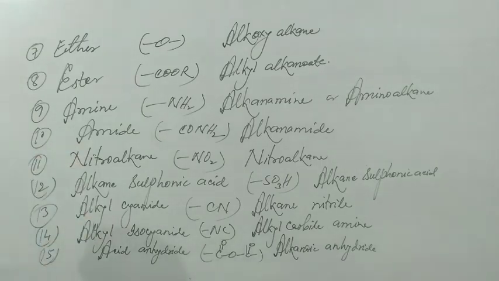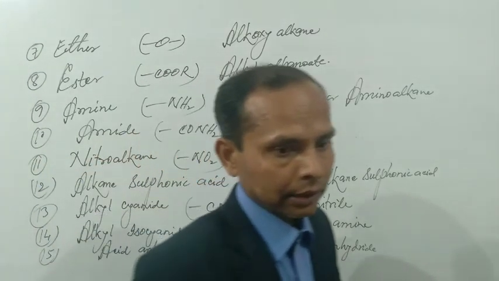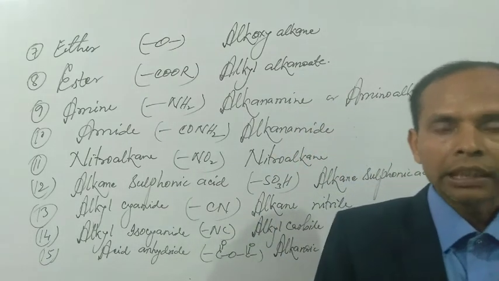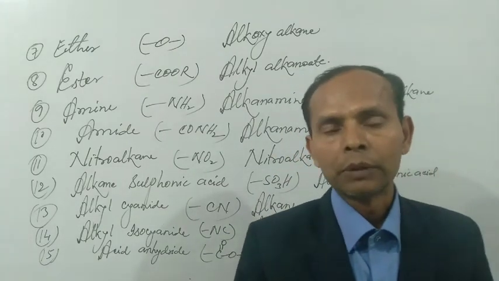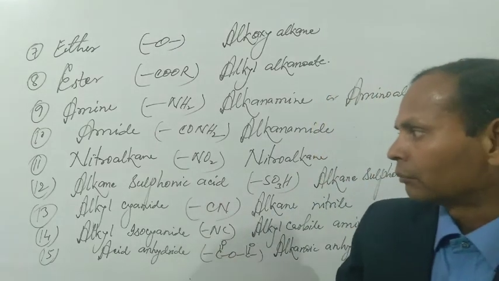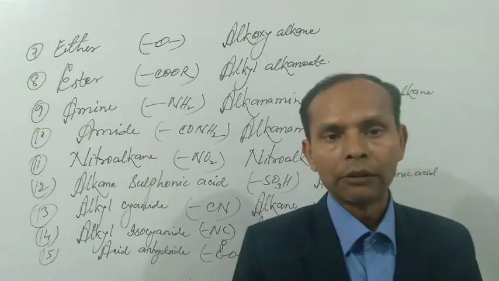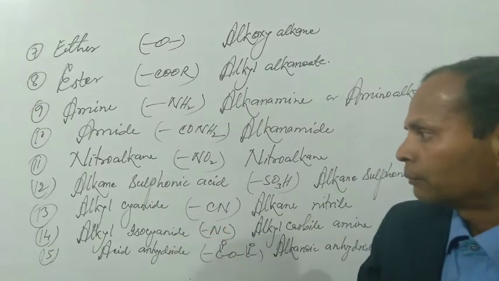Similarly, in case of ester, we can put the value of alkyl group on either side of it. A large number of compounds are obtained. These all compounds are the members of ester, and the class name will be ester. Similarly, this thing is applicable in all the 15 functional groups. In all the cases, the vacant bond will be attached with alkyl group to form a large number of compounds. So these are the class names, and more types of organic compounds can be obtained by using such types of functional group.